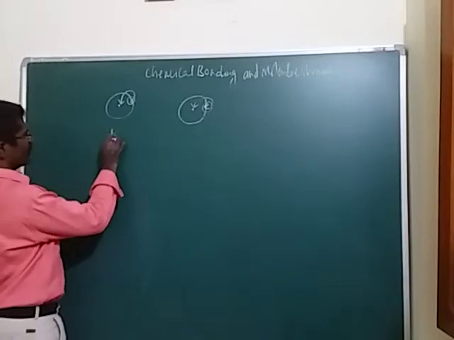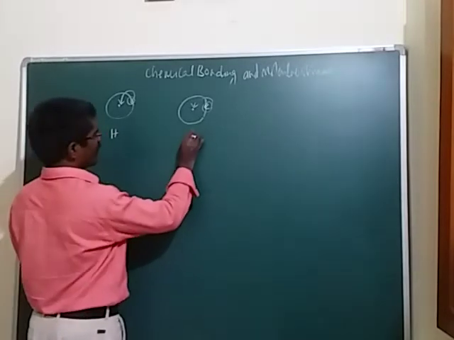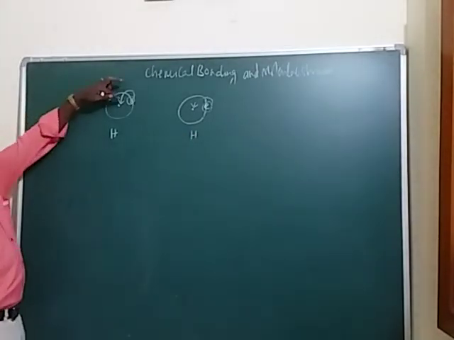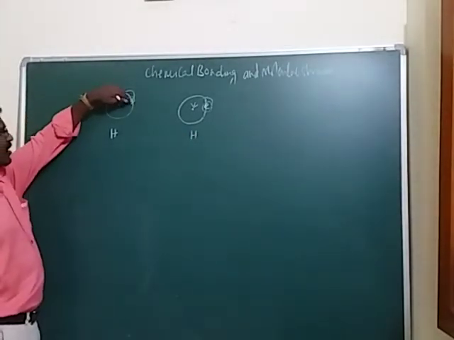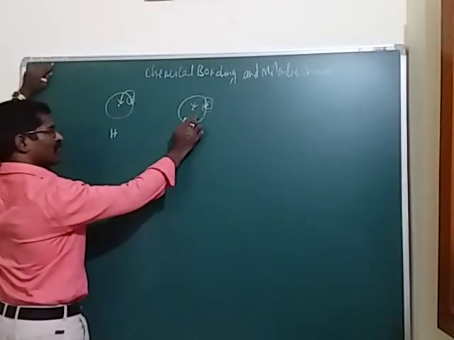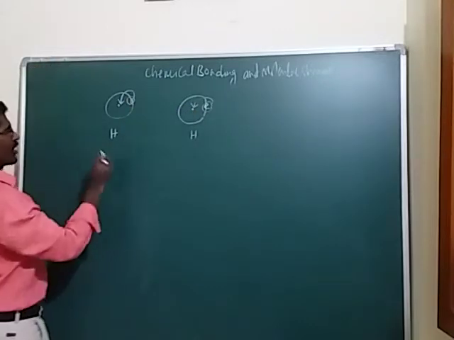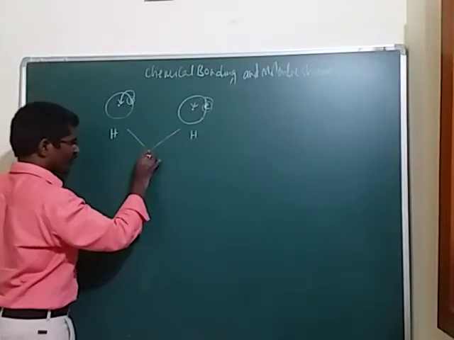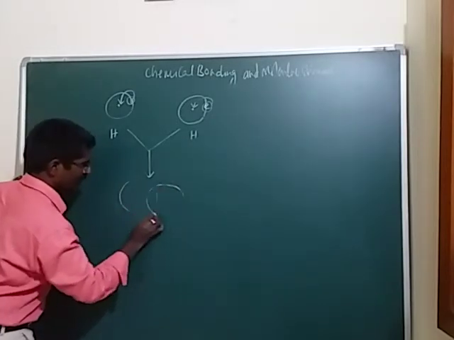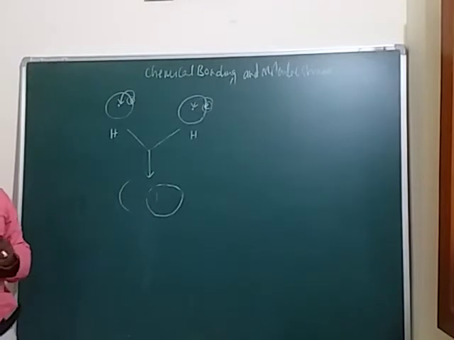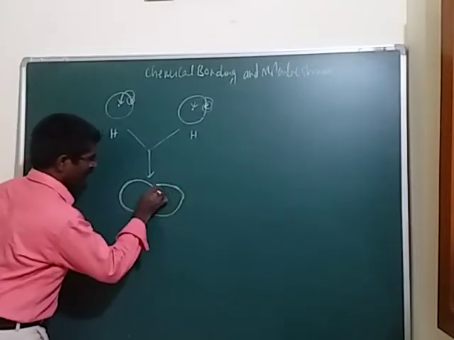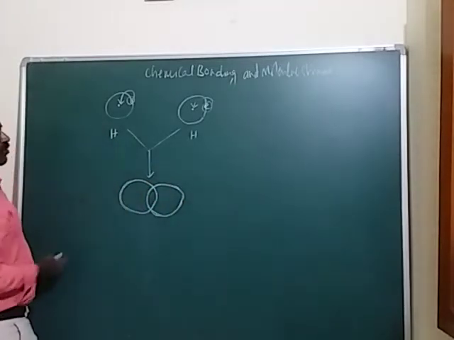Now you can assume that this one is a hydrogen atom, and here is the same hydrogen atom. The electron of this atom is attracted by its nucleus, and here also the electron of this hydrogen atom is attracted by its nucleus. Now both can combine together and form this type of molecule. Okay students, this is the molecular orbital diagram. It is the overlapping process.